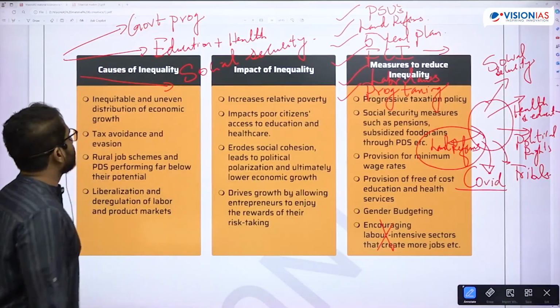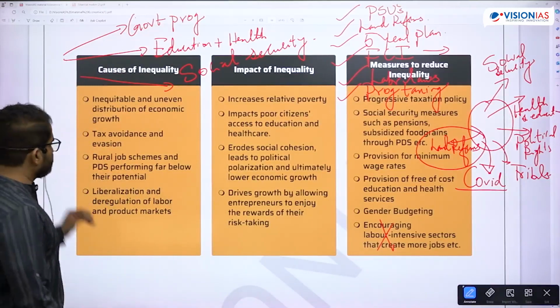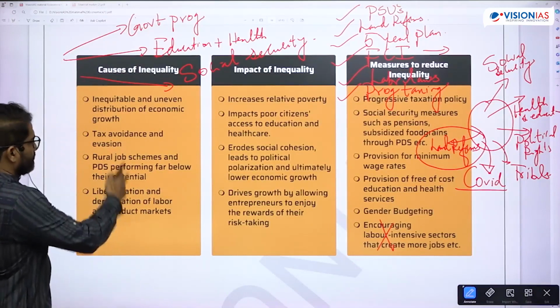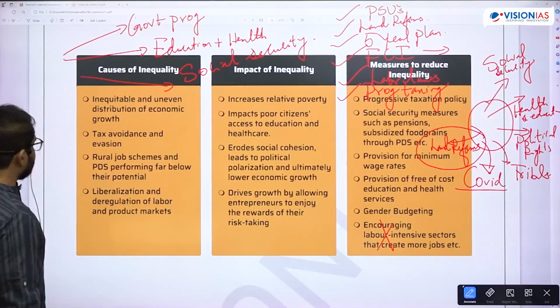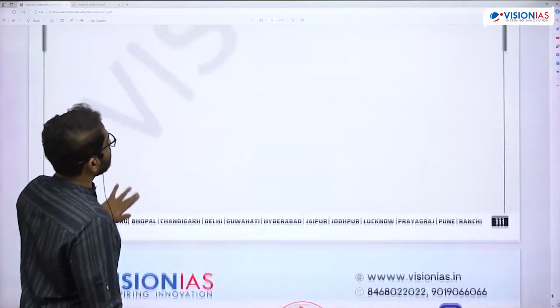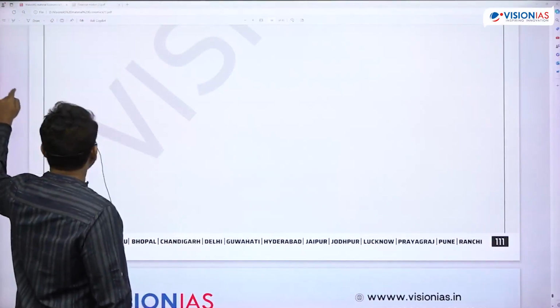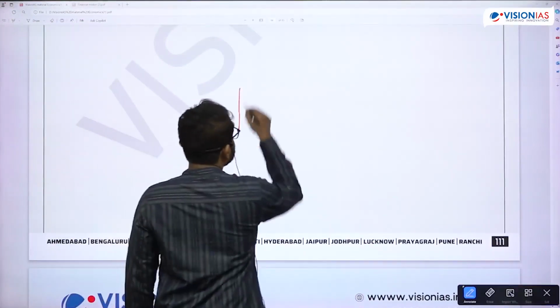There's not much problem. Causes of inequality. These are okay, you can identify. I'll put it. What are the causes of inequality? Can you tell me?